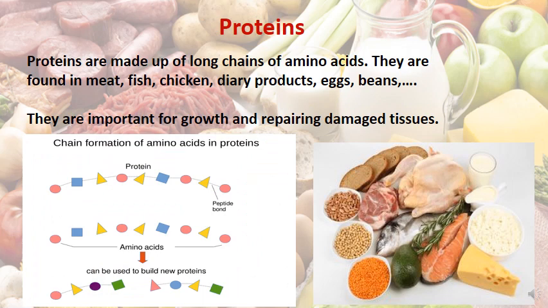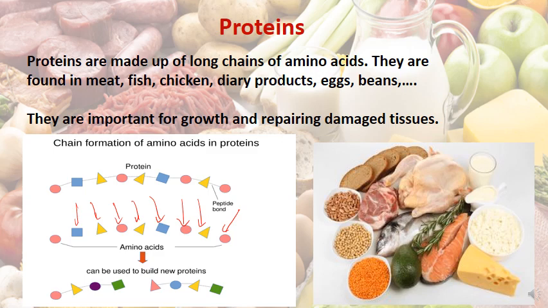Moving now to proteins. Proteins are made of long chains of amino acids. This is the chain of the protein. Every one of these units is called an amino acid. So the simplest form is the amino acid, whereas the intermediate is a chain of amino acids of less than 52, called a polypeptide.